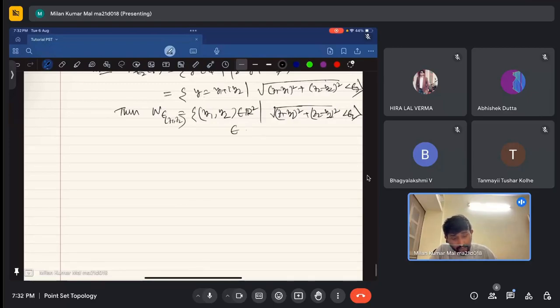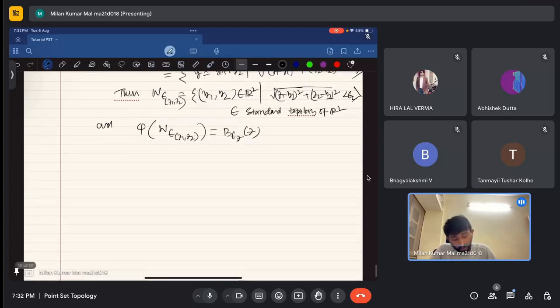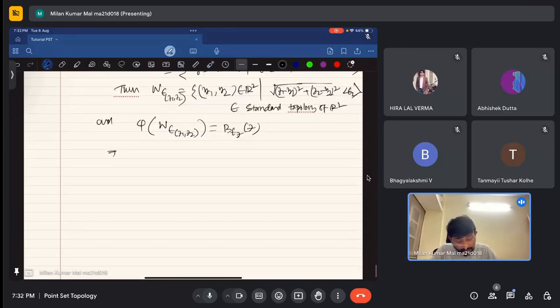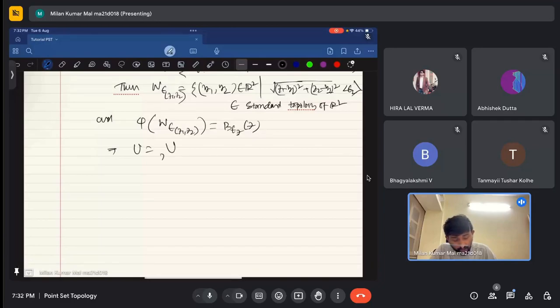This is contained in the standard topology of R square. And this phi applied to W epsilon of (z1, z2) is actually this B epsilon z, right? So what I can say is that this U is the union over all z belonging to U of B epsilon z, which equals the union over z belonging to U of phi of W epsilon (z1, z2).